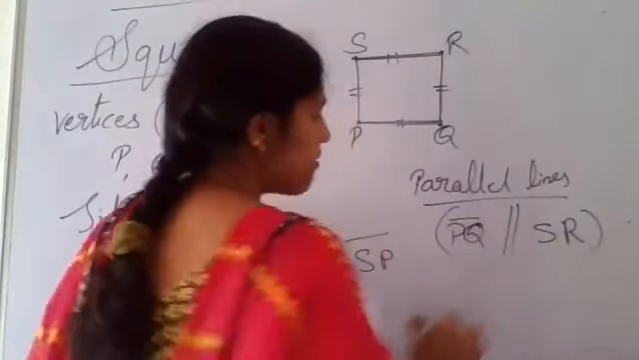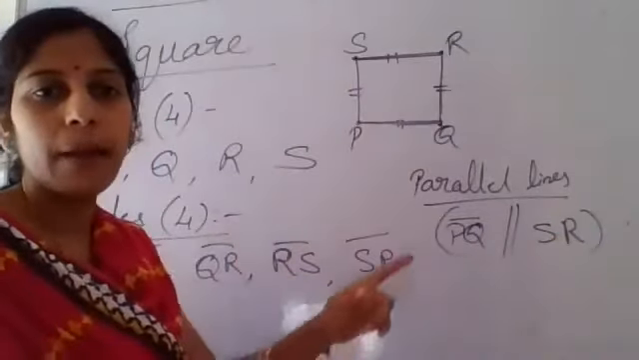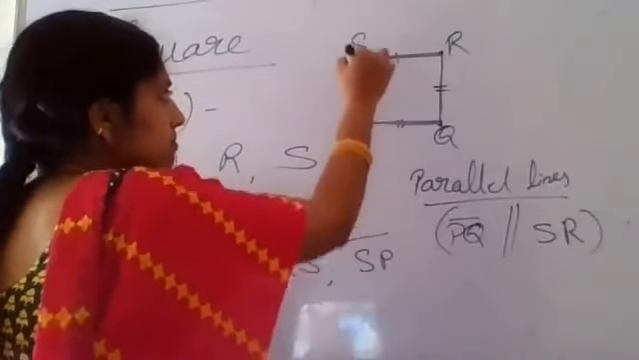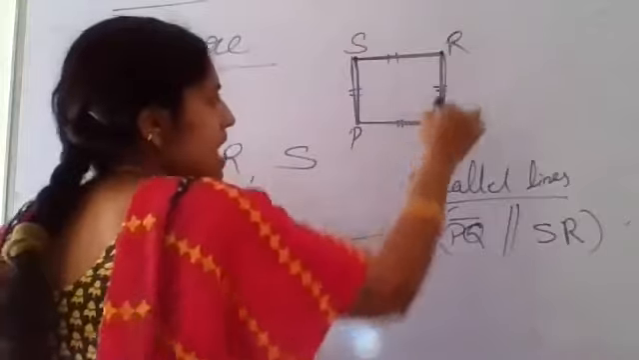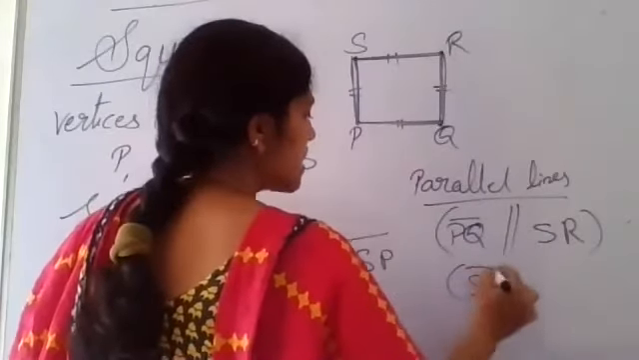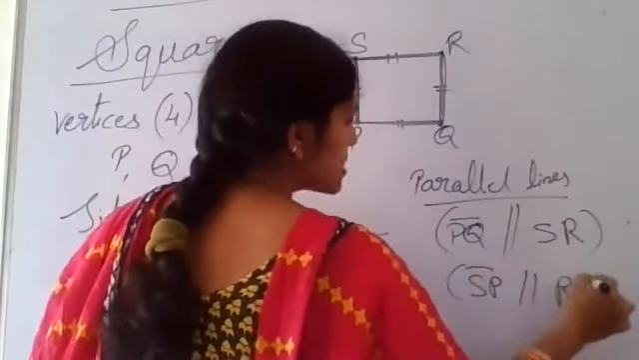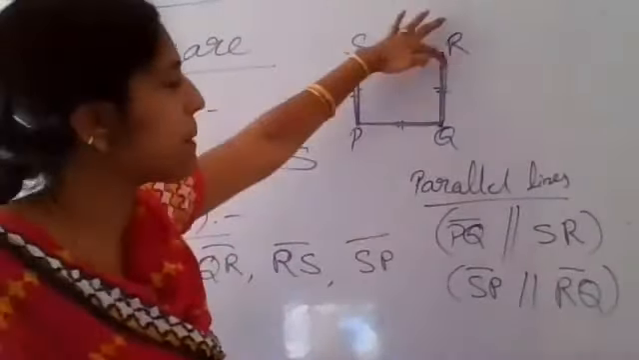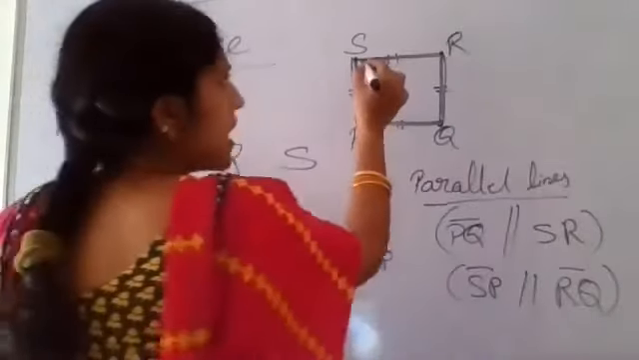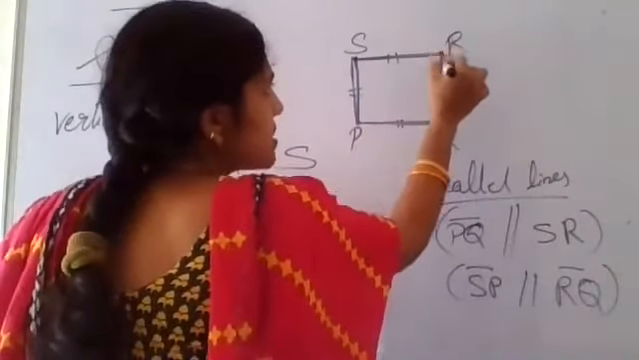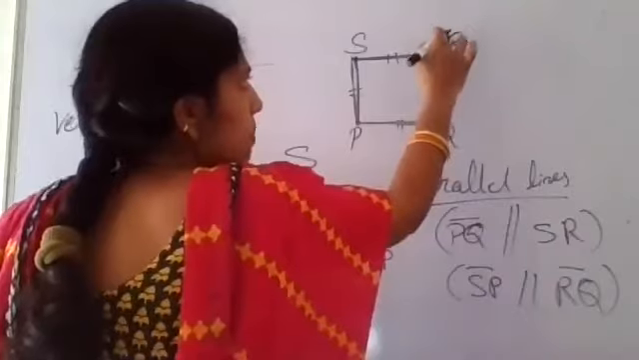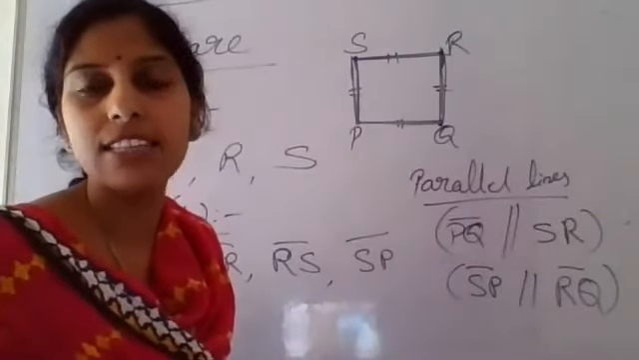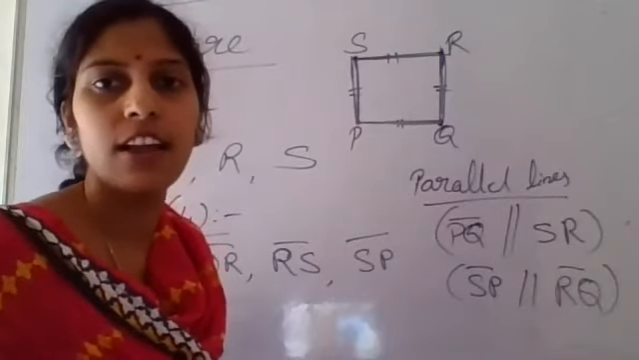And I am going to say one more set of parallel lines, these two: SP and RQ. SP is parallel to line segment RQ. And I cannot say SR is parallel to RQ. Why? Because they are not maintaining the same distance. They are going to intersect at point R. That's why they are not called parallel lines. They are said to be intersecting lines.